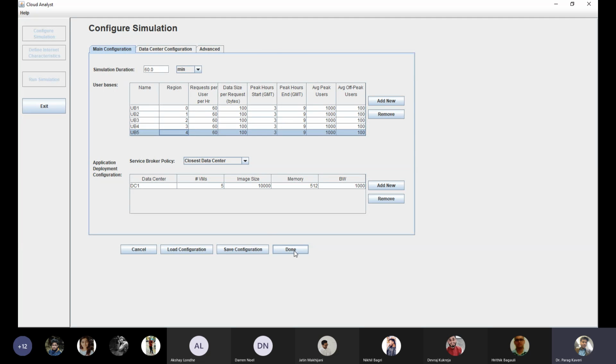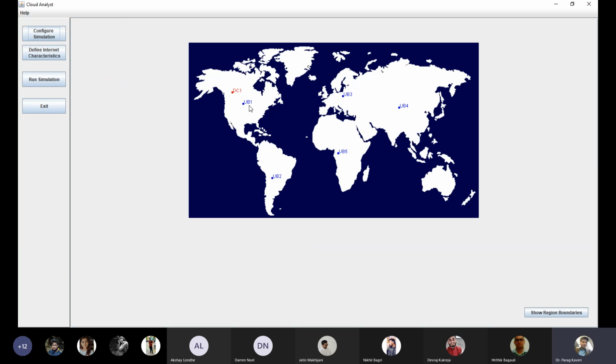I'll click on done and you can see user bases 1, 2, 3, 4 and 5. The users are now located at 5 different locations in the world, but there is only one data center, so all the users will try to communicate with only one data center.